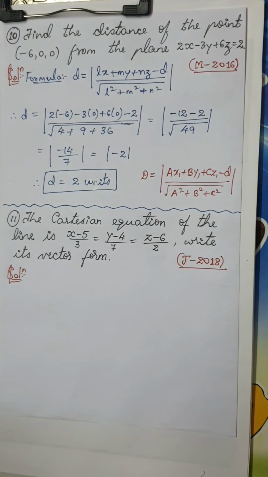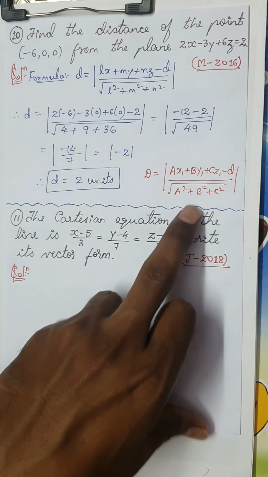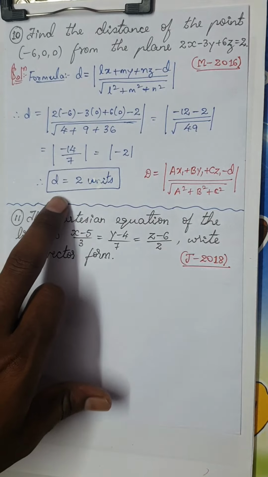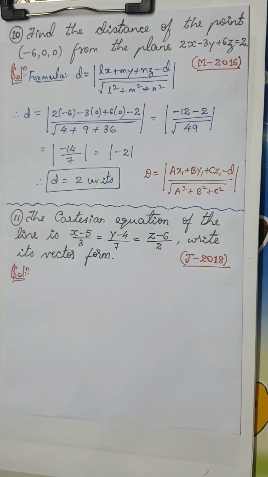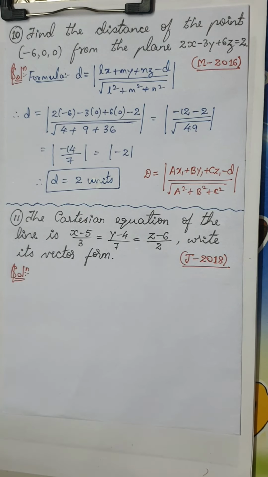Only the notations change. Since these are 1 mark questions, the final answer will give you 1 mark, so don't worry about notations. Sometimes notations change with respect to different authors. Fine, so we are moving on to the next question.